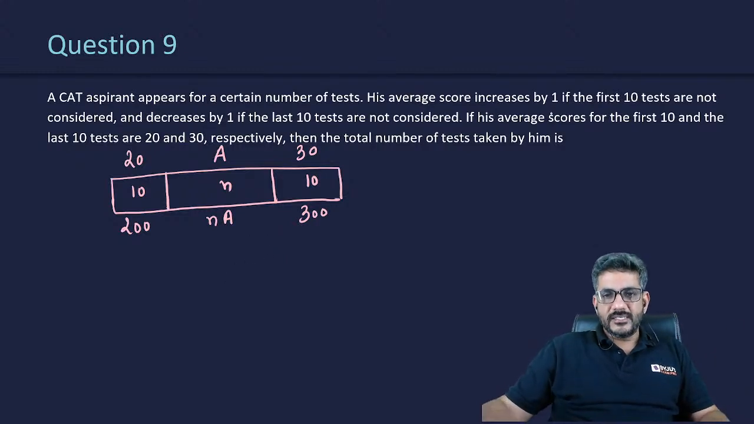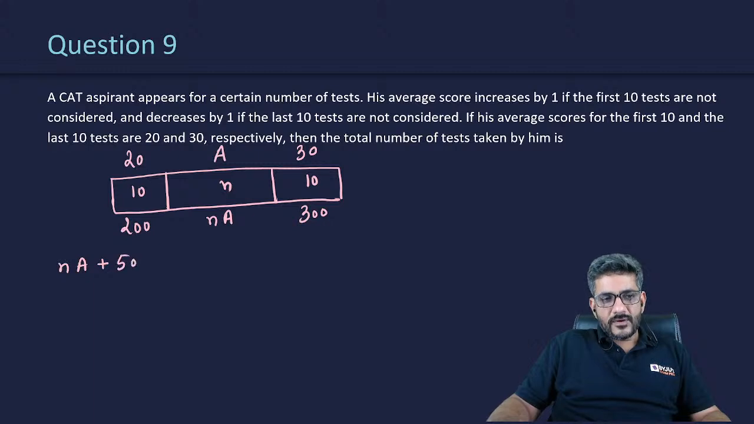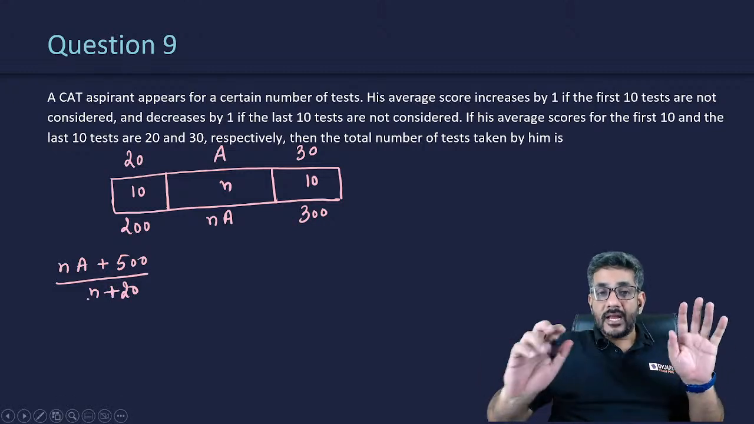Now what is the question saying? He says his average score increases by 1 if the first 10 tests are not considered and decreases by 1 if the last 10 tests are not considered. So what is the current average? एक बार पहले तो current average देख लेते हैं. Current average is nA plus 200 plus 300, that is equal to 500, divided by n plus 20. Okay, अभी मेरा करंट का एवरेज है ये.